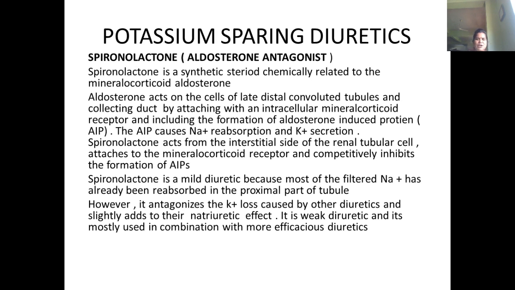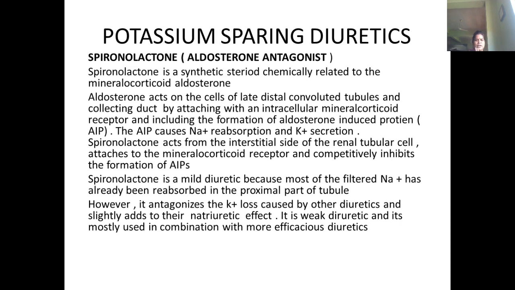Spironolactone will act on the interstitial side of the renal tubular cells, attach to the mineralocorticoid receptors, and competitively inhibit the formation of AIPs.